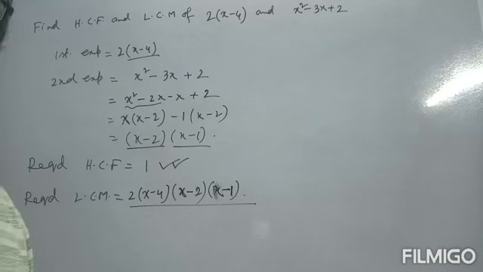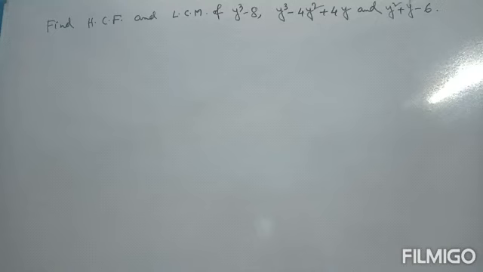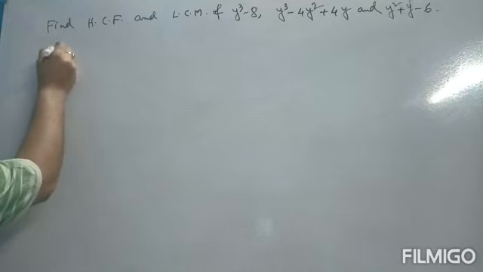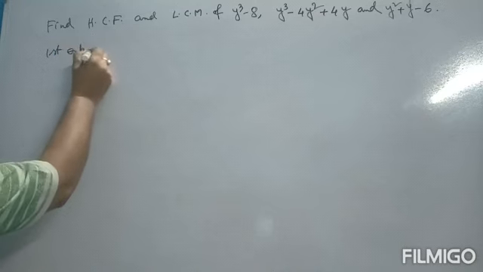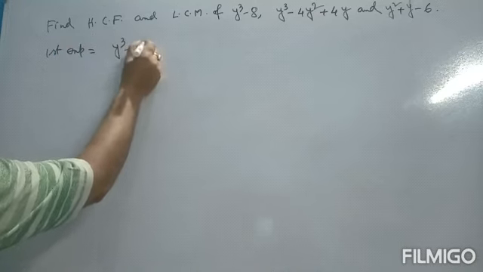So we go to the next problem. Next question: find HCF and LCM of y cube minus 8, y cube minus 4y square plus 4y, and y square plus y minus 6. First expression, y cube minus 8.